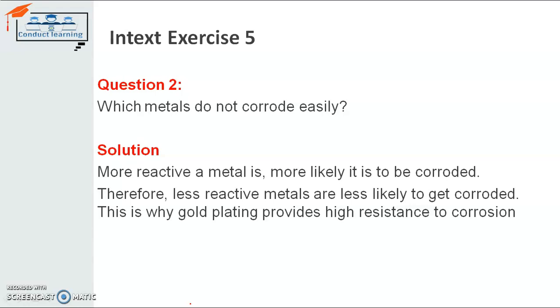Iron and zinc also react easily with oxygen and water and get corroded. But a metal like gold, which is present in free state and comes in the least reactive category, does not react with water, oxygen or air. That's why it is highly resistant to corrosion, so it will not corrode easily.